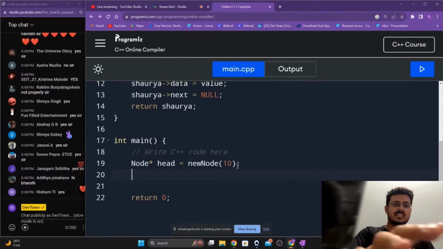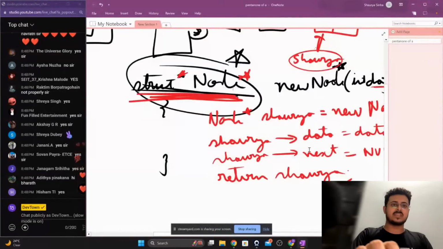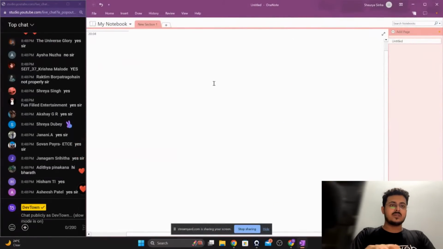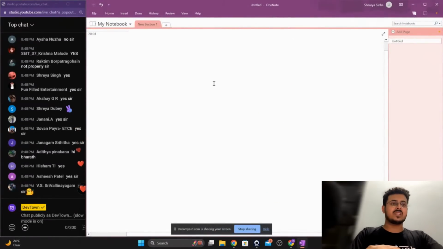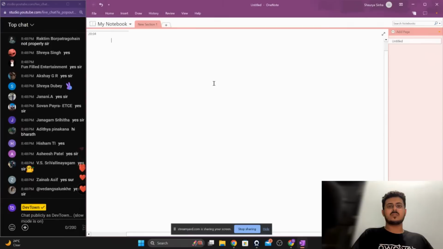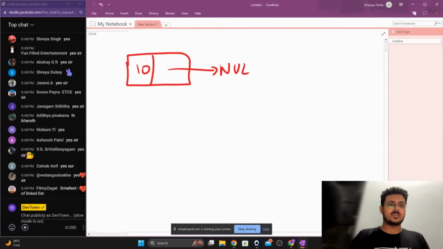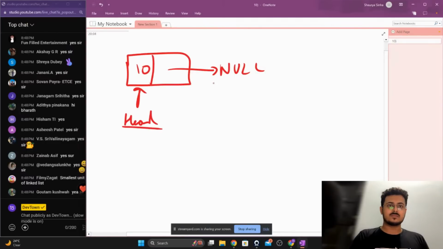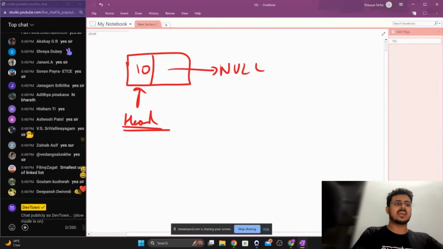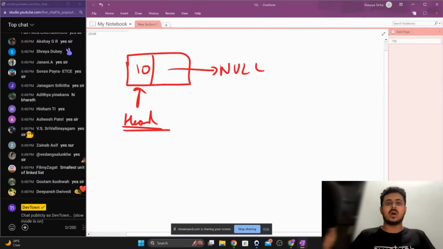So with this 10, right now what we have done is we have created a node. We have created a particular node, guys. Here we have created a node that has the value 10 inside of it, pointing to null, called head. This is what we have done right now.